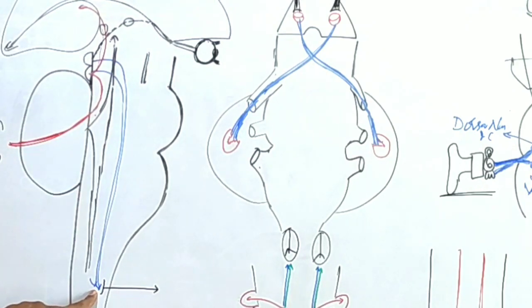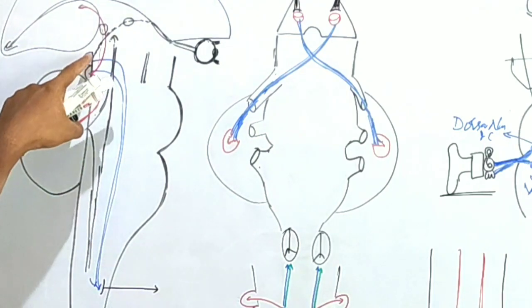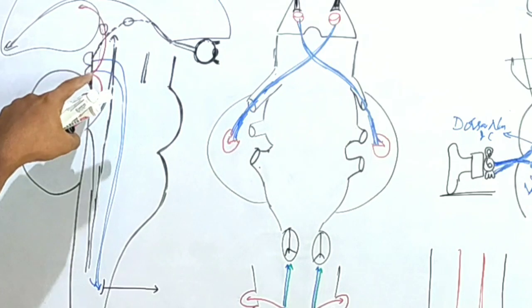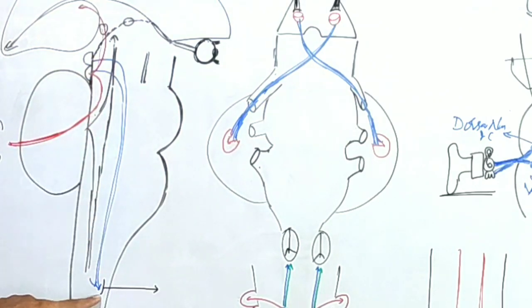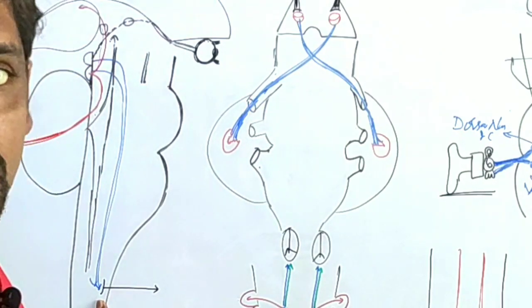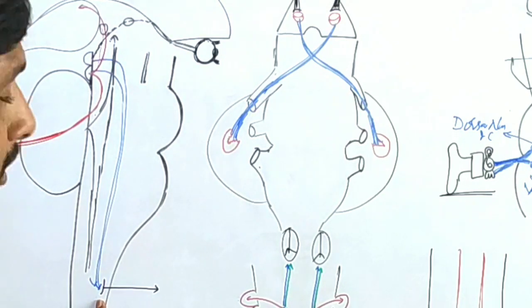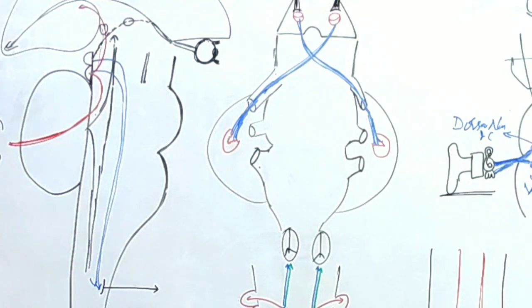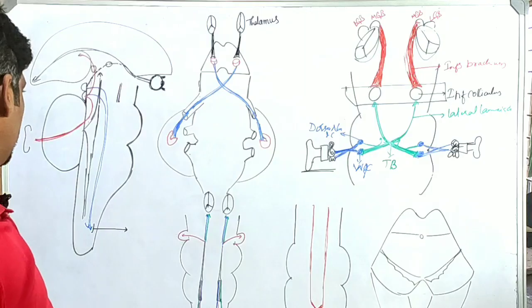tectospinal reflex. Okay, the tectospinal tracts include both the superior colliculus fibers and inferior colliculus fibers to the lower motor neurons of skeletal muscles. They are the same lower motor neurons which also receive from the corticospinal tract. Both.